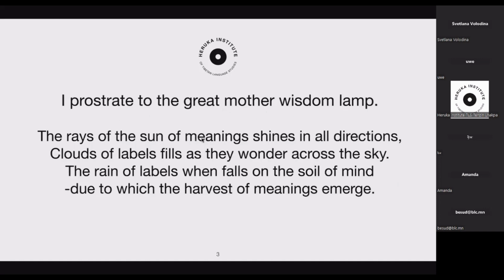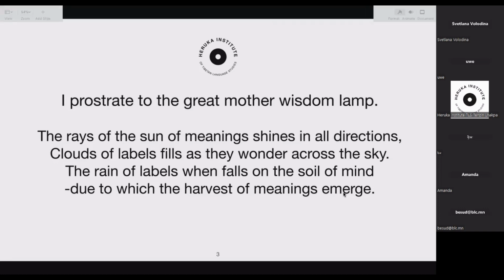The ray of sun of meanings shines in all directions. The clouds of labels fill as they wander across the sky. When the rain of labels falls on the soil of mind, the harvest of meanings emerges, the excellent meanings, that is, it emerges.